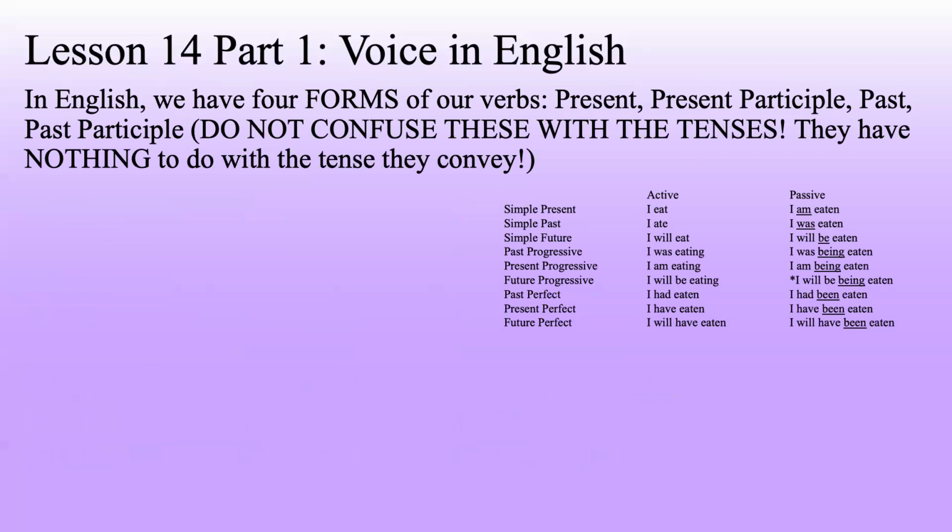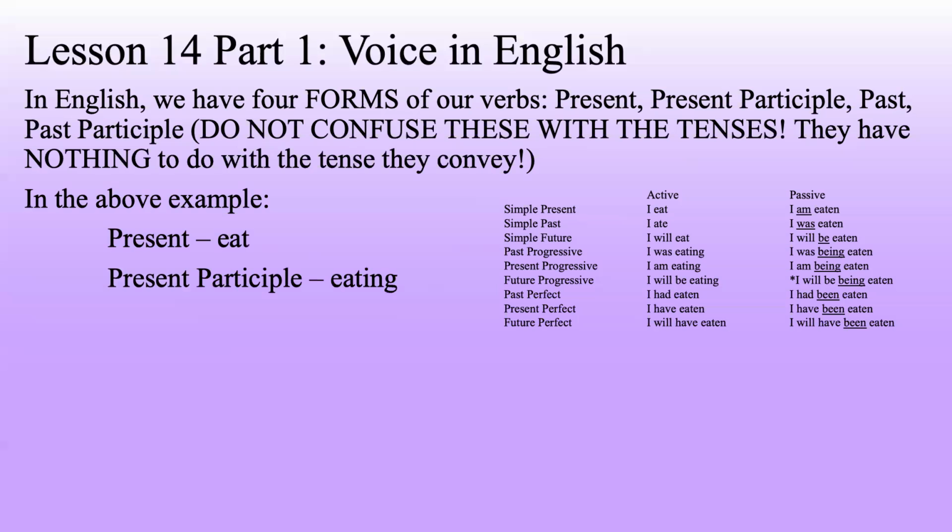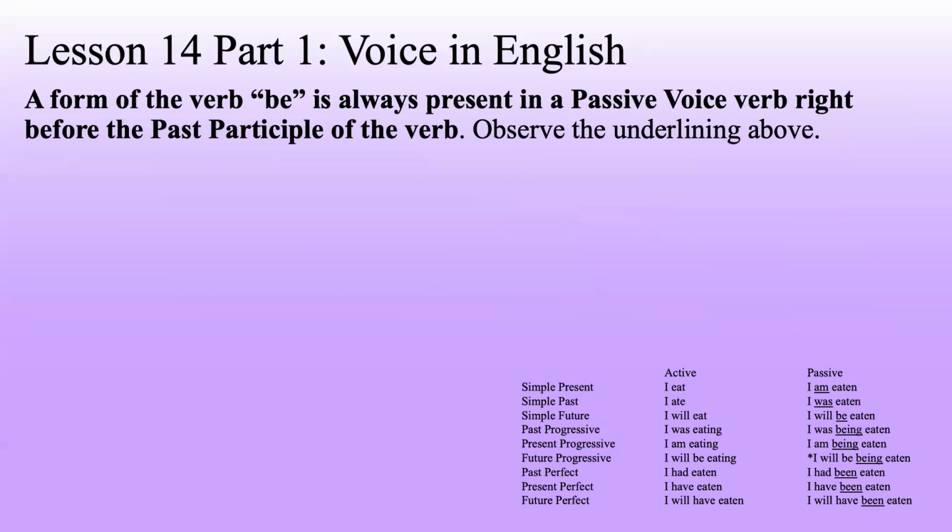In English, we have 4 forms of our verbs: present, present participle, past, and past participle. Now, do not confuse these with the tenses. They have nothing to do with the tense that they convey. So in the above example, which is now listed off to the right, the present form is eat, the present participle form is eating, the past form is ate, and the past participle form is eaten. It will be very important in the next slide here.